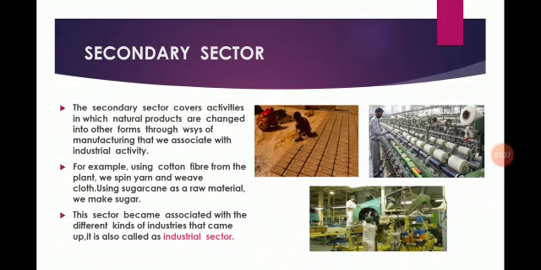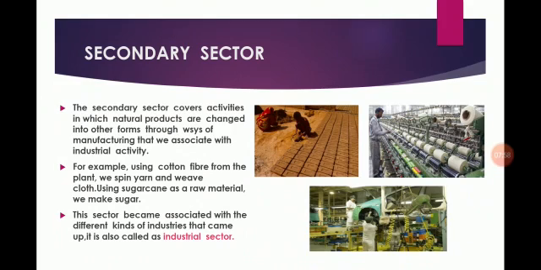For example, using cotton fiber from the plant, we spin yarn and weave cloth. Using sugarcane as a raw material, we make sugar or gur, that is jaggery. We convert earth into bricks and use bricks to make houses and buildings.